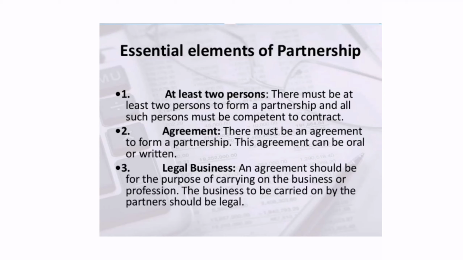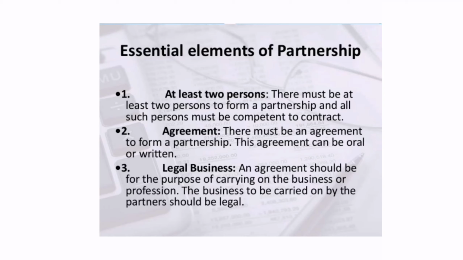The agreement can be oral or written. Oral means by words you can speak. Then the third one is legal business. An agreement should be for the purpose of carrying on a business or profession. The business to be carried on by the partners should be legal.